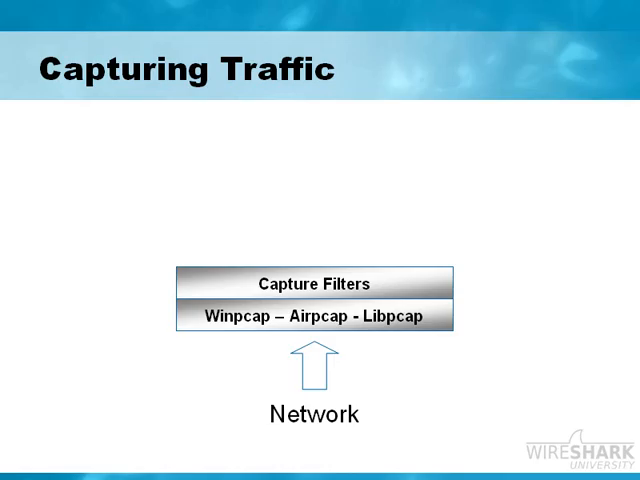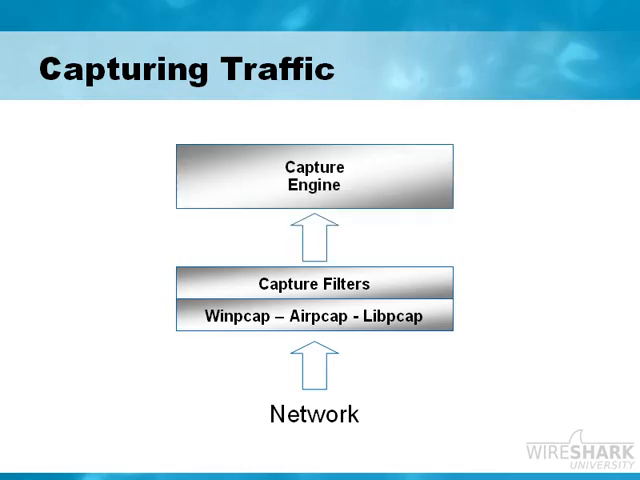With capture filters, we can say that we only want to see certain types of packets saved in our trace buffer. For example, maybe we only want to save broadcast packets, anything going to the MAC address FFFFFF, FFFFFF. That's where capture filters would come into play. Now, once we've defined what traffic we want to capture, we pass that data up to the capture engine.